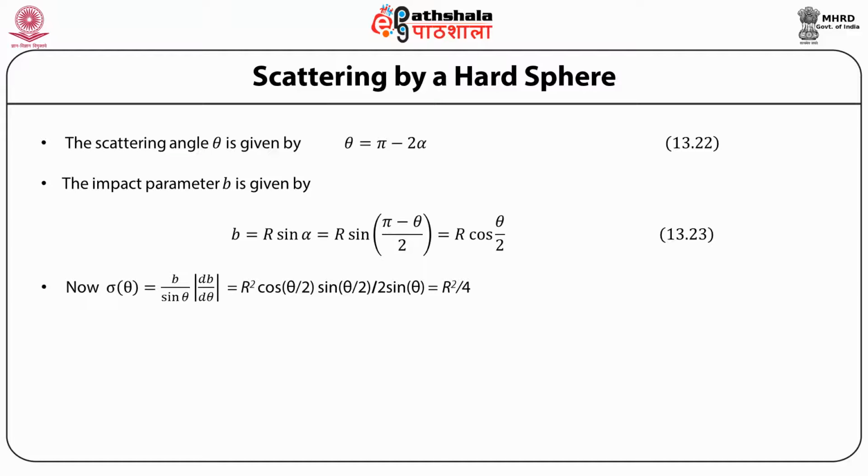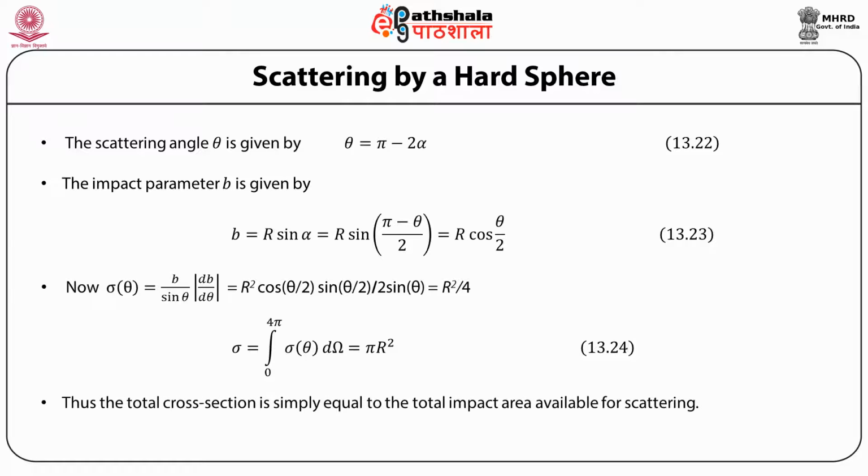So that becomes R square cosine theta by 2 over sine theta by 2 times sine theta, which is R square by 4. And the total cross section is simply the integral of this over the entire solid angle d omega. So sigma is equal to the integral of sigma(theta) d omega from 0 to 4 pi, which is equal to pi R square. And what is pi R square? It is equal to the total impact area available for scattering, such that the scattering cross section is equal to the total impact area available for scattering.